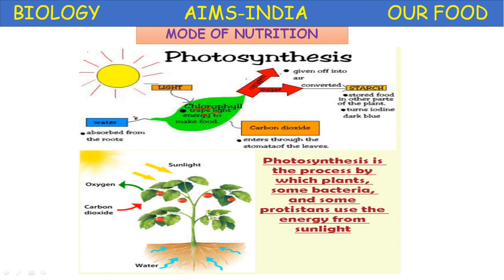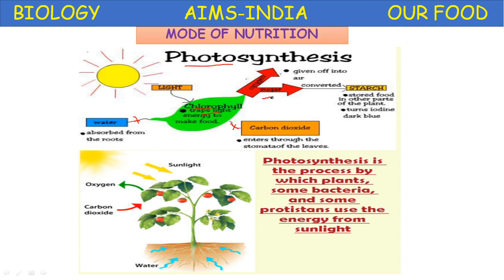In the presence of water and carbon dioxide, the chlorophyll traps the light energy and undergoes a photochemical reaction, which is called photosynthesis, and during this process sugar is manufactured, and oxygen is given off into the air.